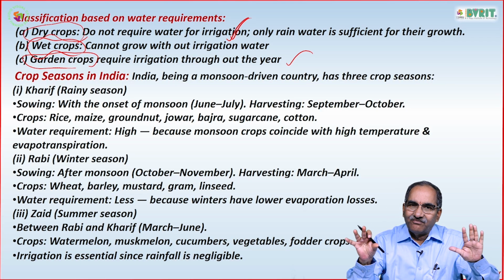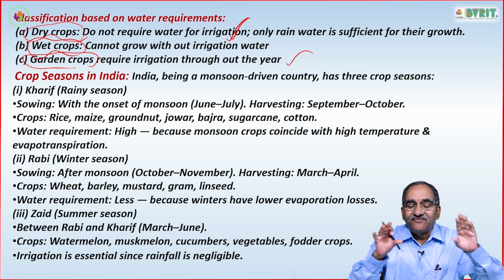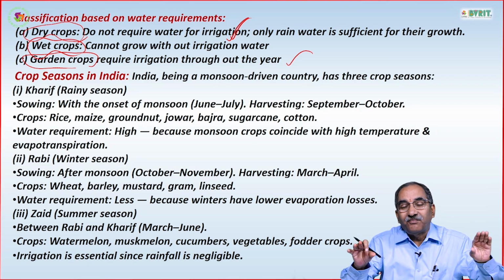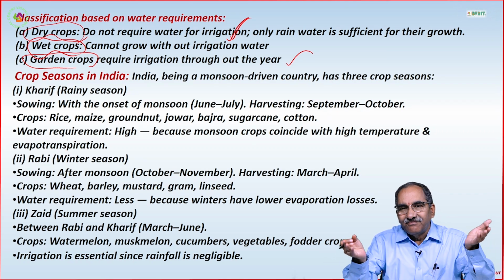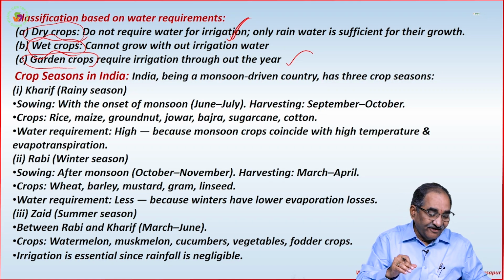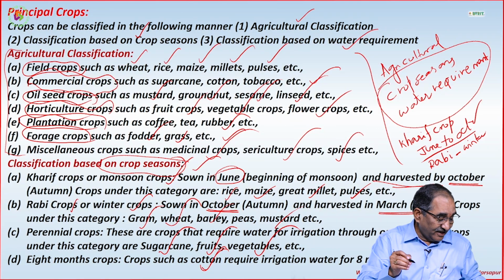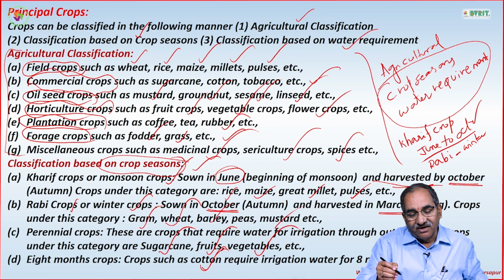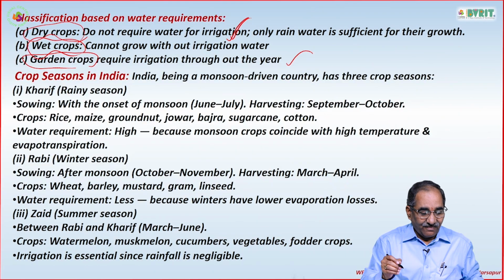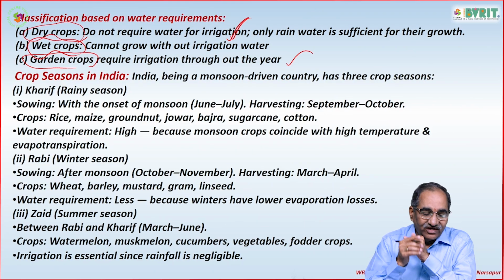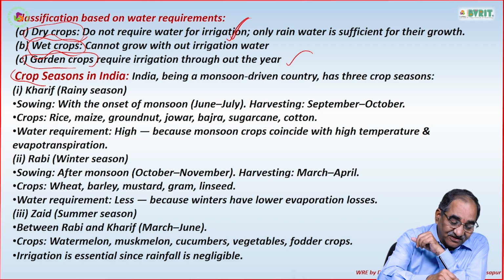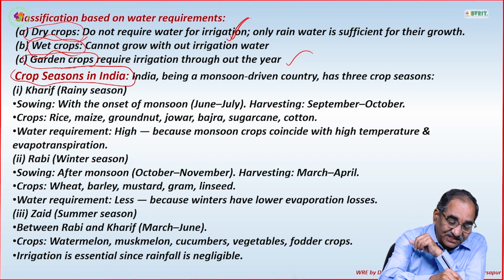So that we completed. We have completed the classification of crops based on the different requirements. So what are the principal crops and how are the principal crops classified, right? Now let us go into the crop seasons with respect to India specifically.